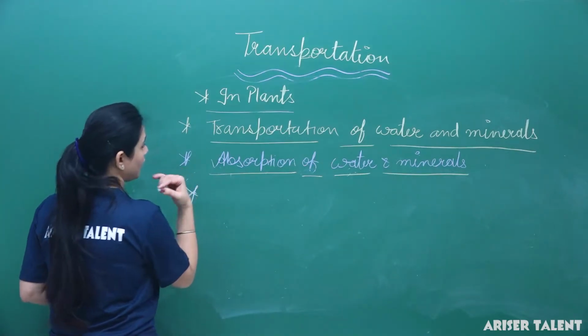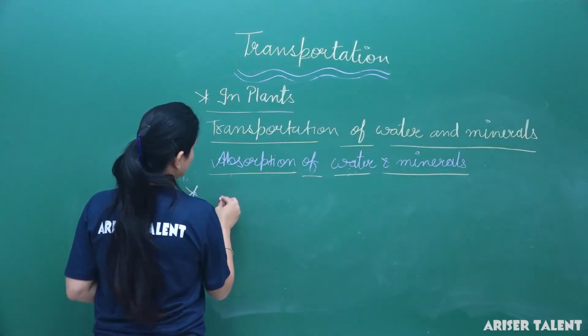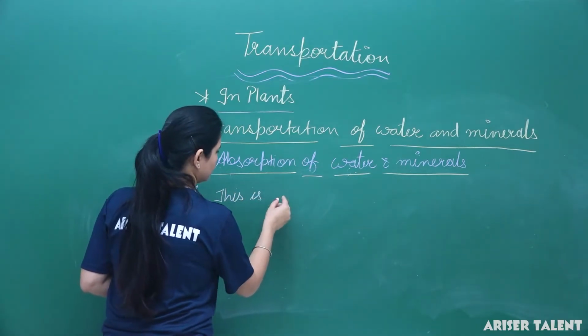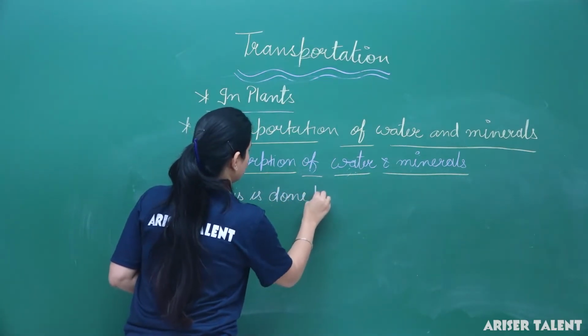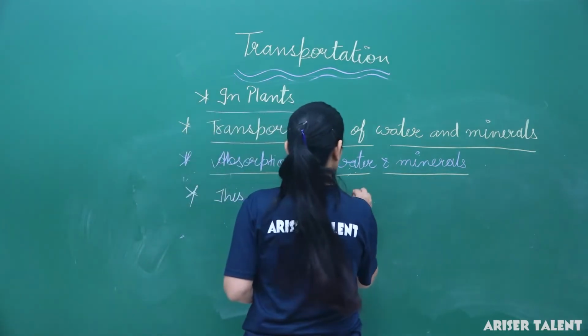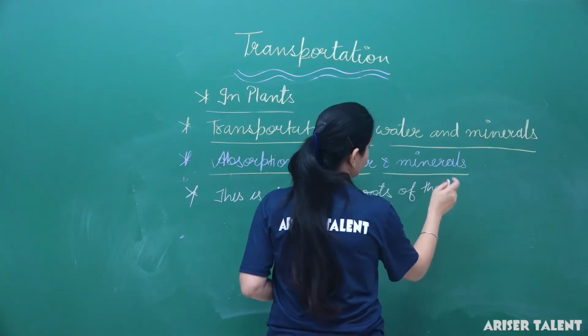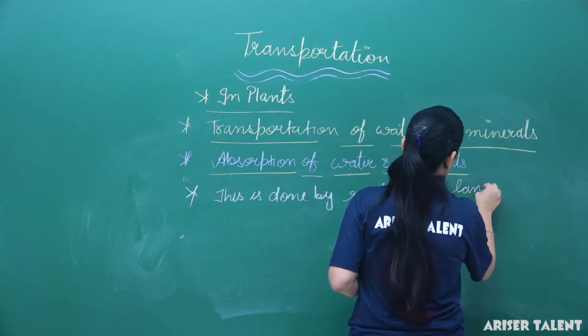So first of all, absorption of water and minerals is done by the roots of the land plants.